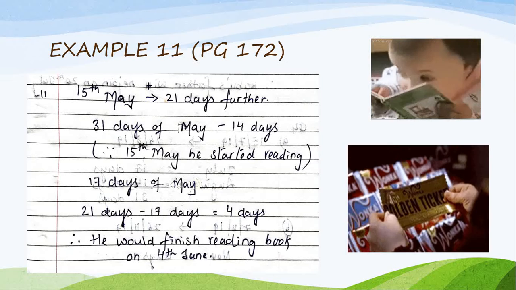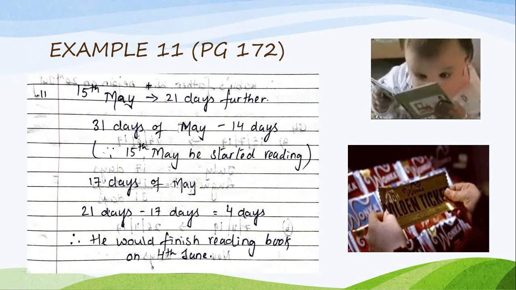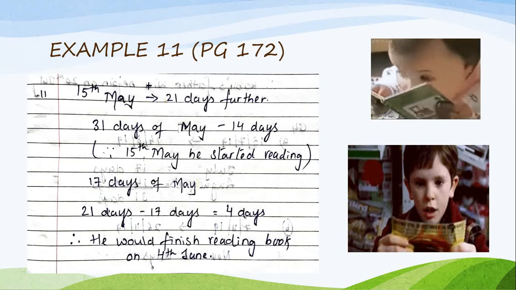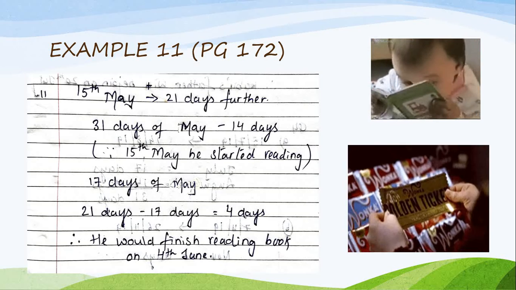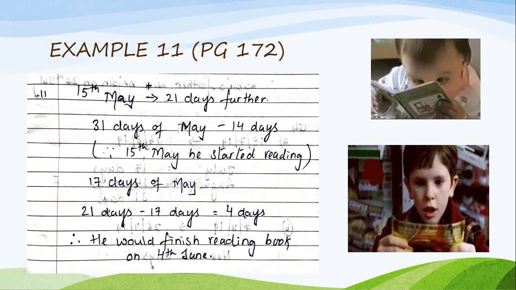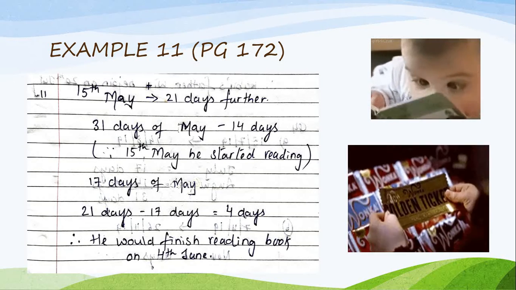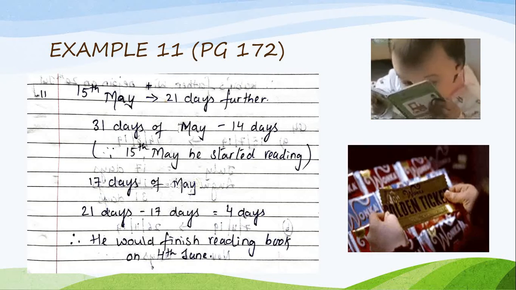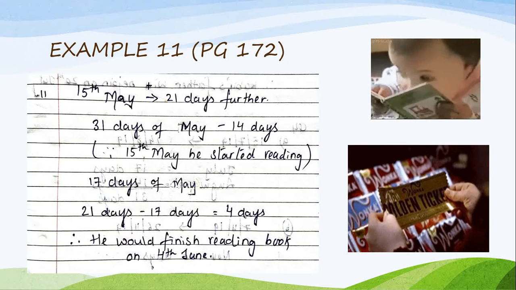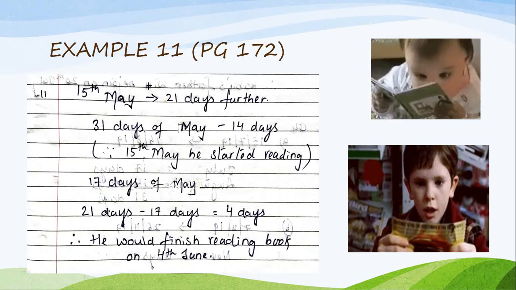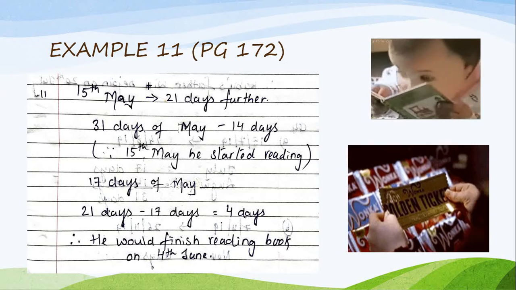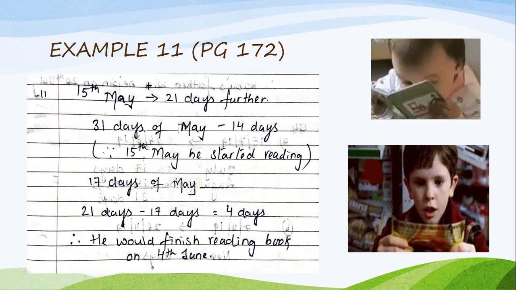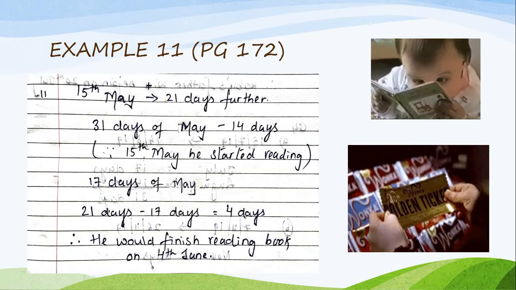31 days of May, how many days total? 31 days. Minus 14 because on 15th he started reading the book. Okay children, try to understand this type of concept. 15th he started reading the book. So May, how many days did he take? So 31 May minus 14 days. Since 15th he started reading the book. So total I have 17 days of May. So in May, all 17 days he was reading the book.